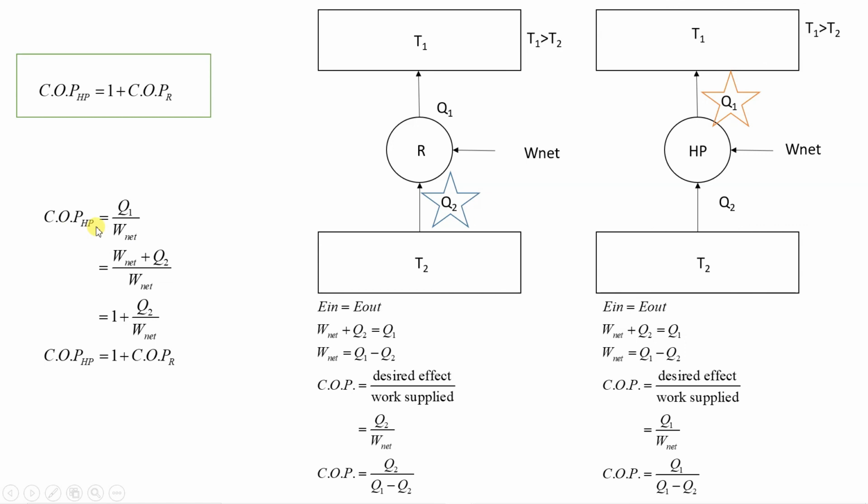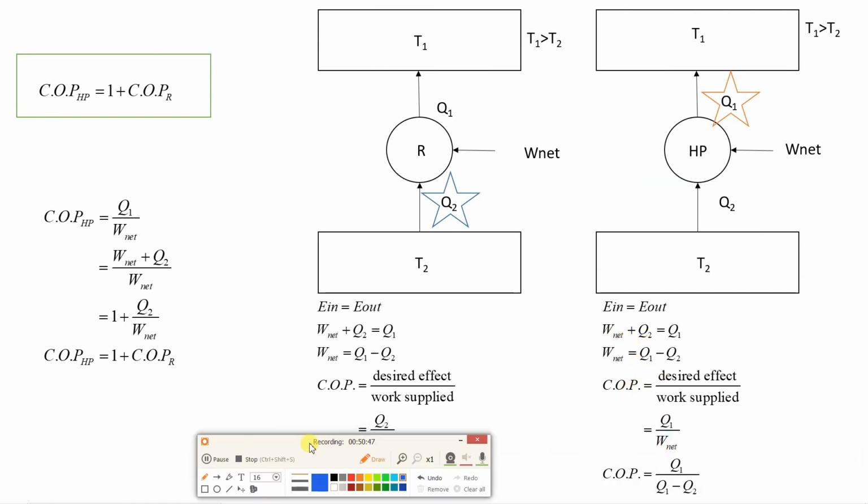Okay, so COP of heat pump is what? It is Q1 upon W net. And what is this Q1? Here you can see Q1 is W net plus Q2. So COP of heat pump is Q1 upon W net, and in numerator we have Q1, which is W net plus Q2. So I have written over here in numerator instead of Q1, W net plus Q2.